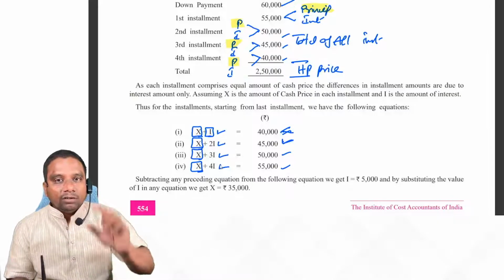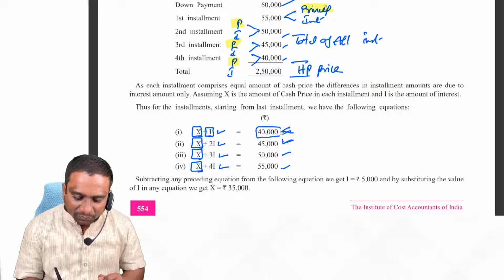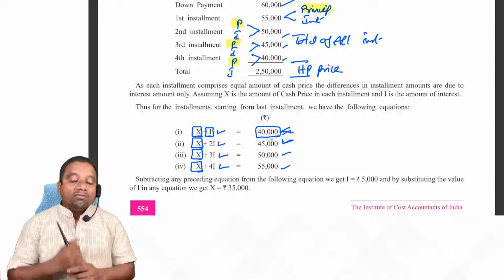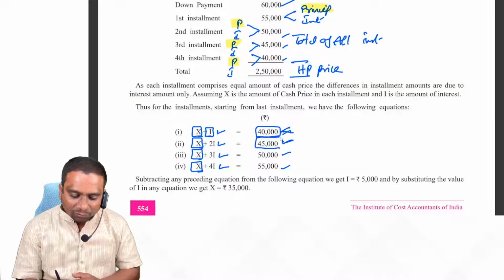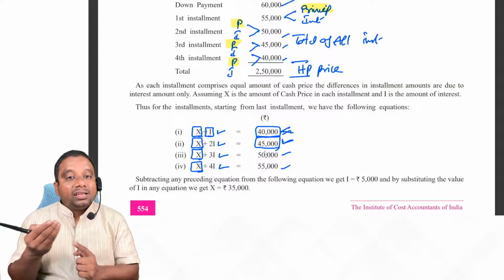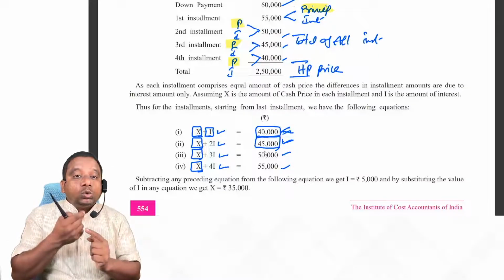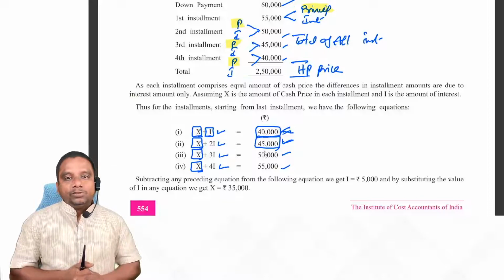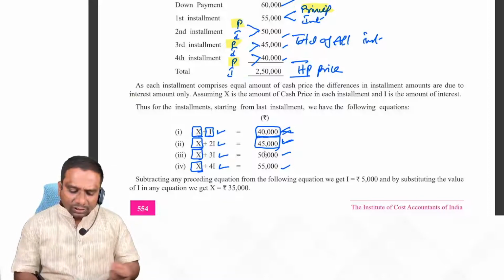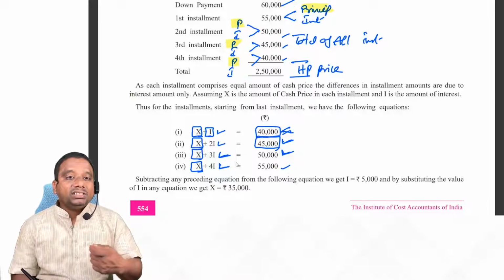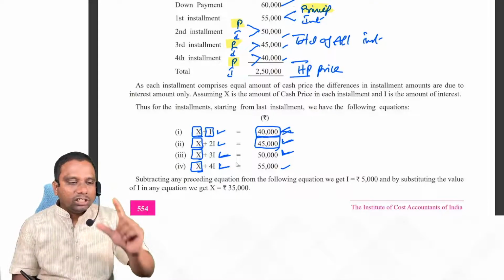I repeat. First, you observe the last installment. This consists of principal amount plus interest amount. Now whatever interest we pay in the last installment, in the third installment we pay 2 times that. Next one, 3 times. Next one, 4 times of interest we pay. So here what is changing? Interest is changing, but principal amount is the same.